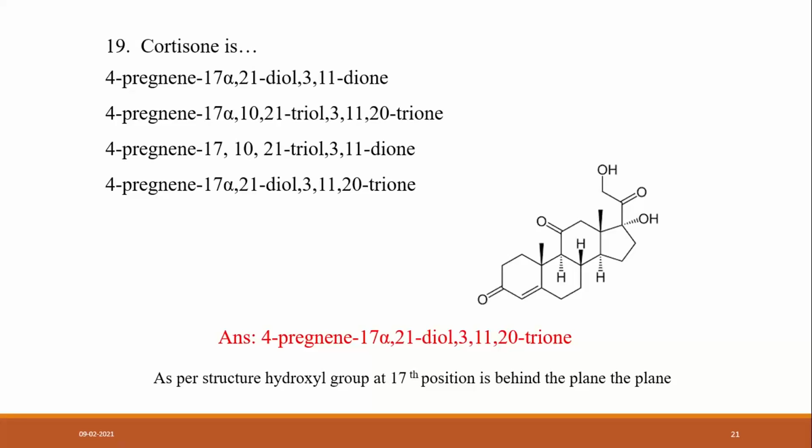Cortisone is a 4-pregnane, 17 alpha, 21 diol, 3,11,20 trione. Out of this, 3 oxygens are there. How can we remember this trione? Trione means 3 carbonyl groups. The keto group is there at position 3, and the rest is dione, isn't it? So the second is the option B.